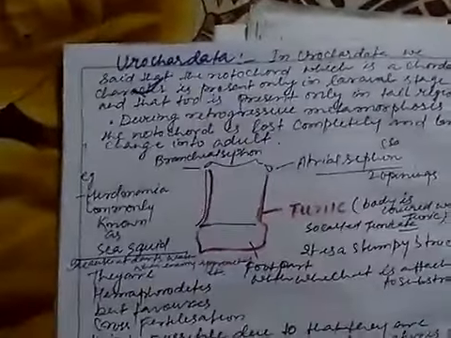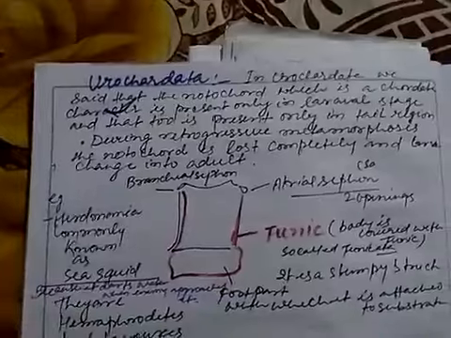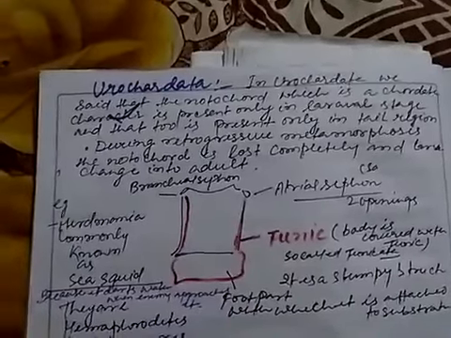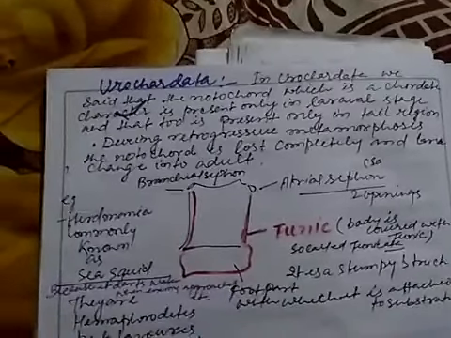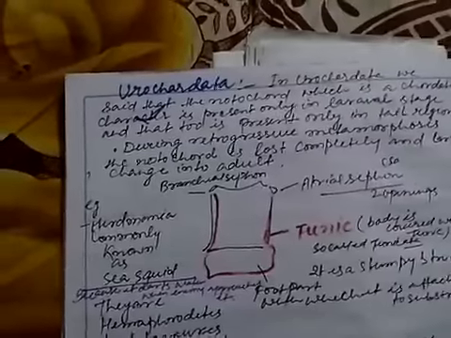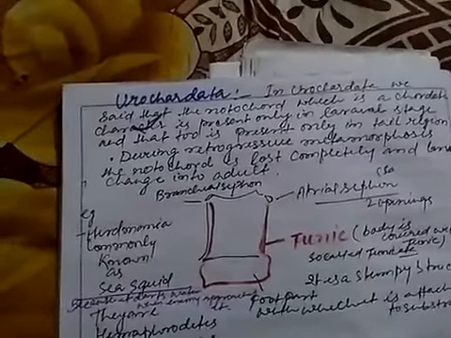During retrogressive metamorphosis, the notochord is lost completely and the larva changes into the adult. So retrogressive means in the larval stage the notochord was there, but in the adult form the notochord is completely lost.